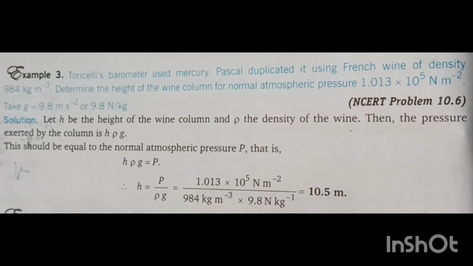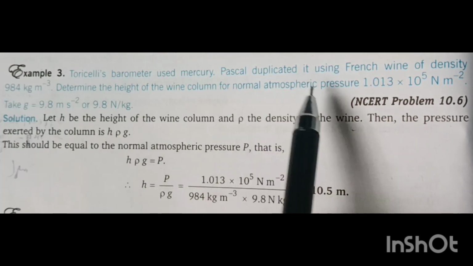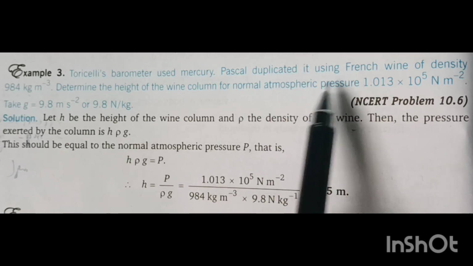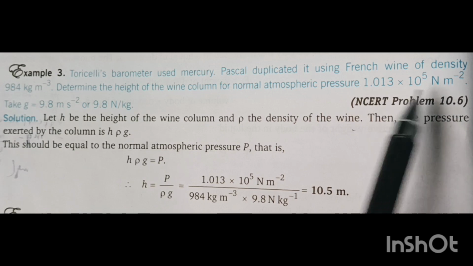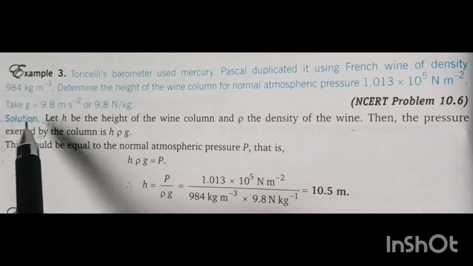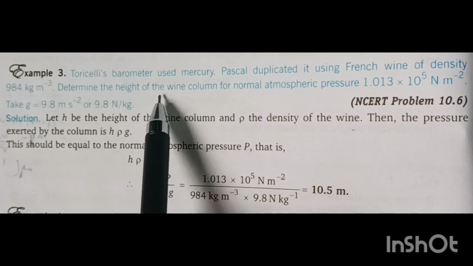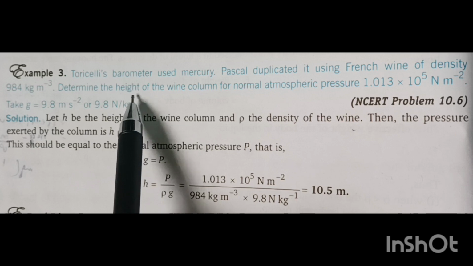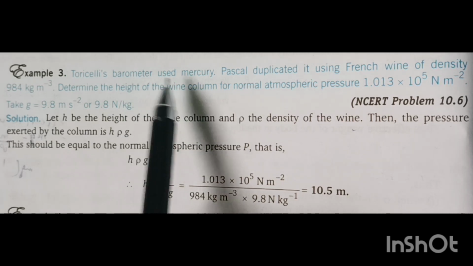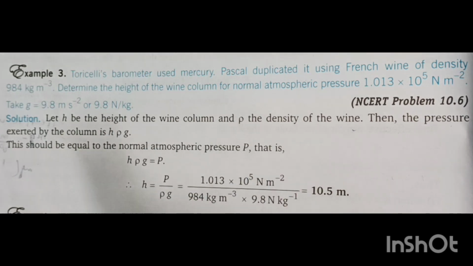So please see, here we have the value of density of the wine, and we have the normal atmospheric pressure. The value of pressure is also given, that is 1.013 into 10 power 5 Newton per meter square, and we have the value of gravity. And we should find the value of height of the wine column. So this height of the wine column should be such that the pressure of the column should be equal to the atmospheric pressure. So that is the question.